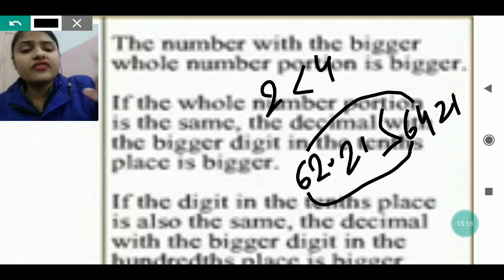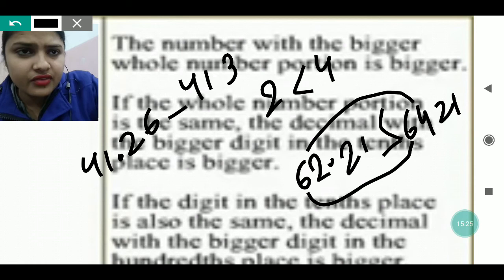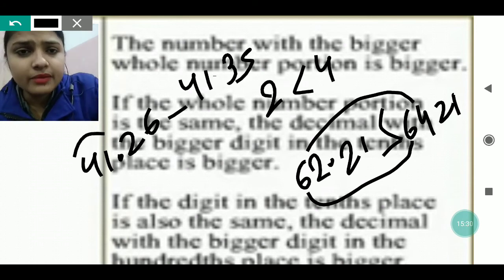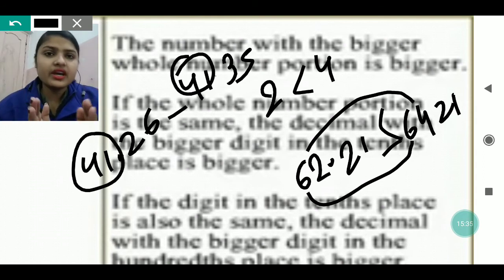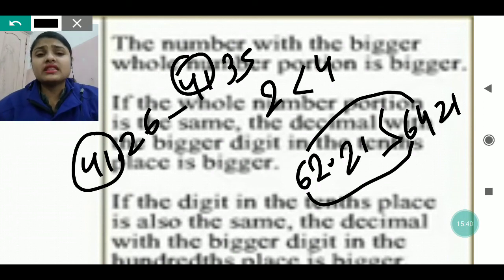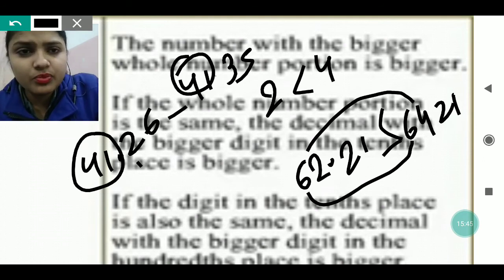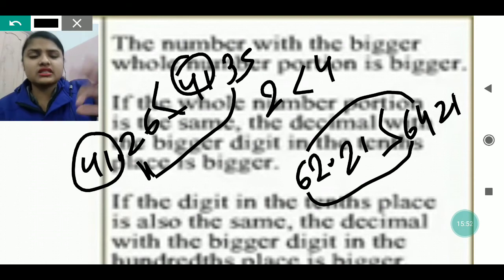Suppose 41.26 and 41.35 are given. Here the whole number portion is the same, this side also 41, this side also 41. So we cannot compare this, because if we compare, we will get equal. They both are equivalent. So in that case, we have to compare the numbers which are written after the decimal, that means the first place, the 10th place. So 2 and 3 we will compare. Which one is greater, 2 or 3? 3 is greater, so we will put the sign this side.